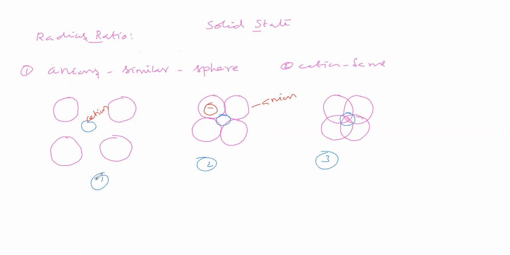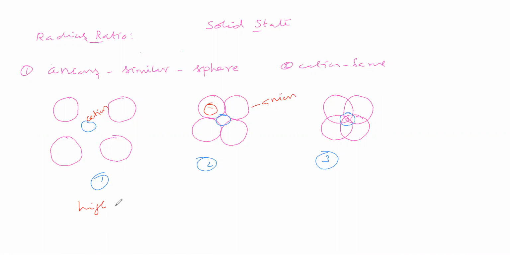Will there be any variation regarding stability in these three arrangements? If variation is there, which system has the highest stability? That means number 1, number 2, or number 3. In which case will stability be highest?